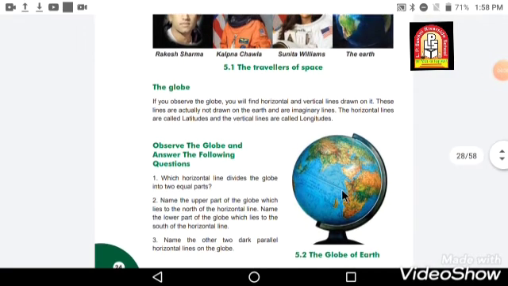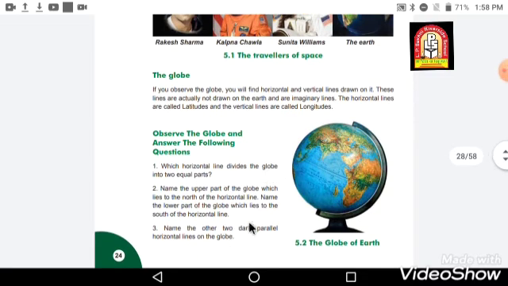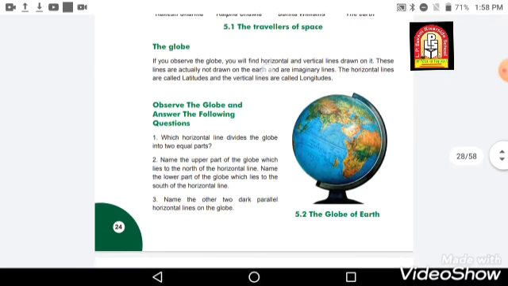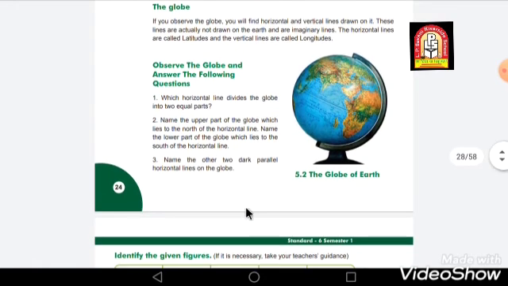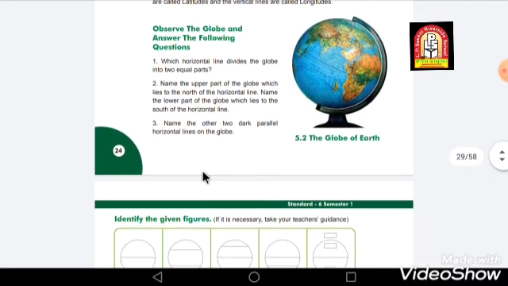Here is one activity you can do. If you have a globe at your home, see which horizontal line divides the globe into two equal parts. Then the second question is, name the upper part of the globe which lies in the north of the horizontal line, and name the lower part of the globe which lies to the south of the horizontal line. The third one is, name the other two dark parallel horizontal lines on the globe. If you have a globe, you can look for these and answer them, right?